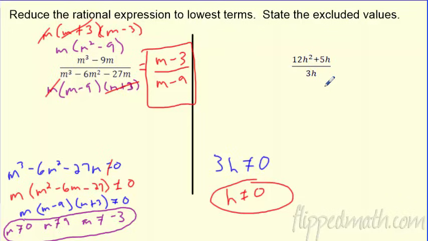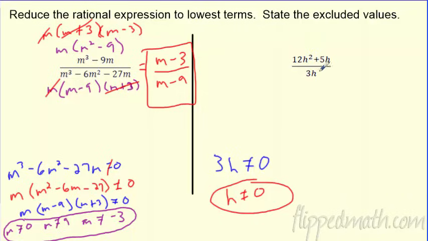Does anything factor? So this is where people sometimes get cancel crazy. They're like, oh man, I'm just going to cancel this h and maybe this 3 and this 12. Don't do that. That is totally wrong because this addition sign messes it all up. So you can only cancel when it's multiplication. So don't go cancel crazy on this thing. We really got to think about what we're dividing.